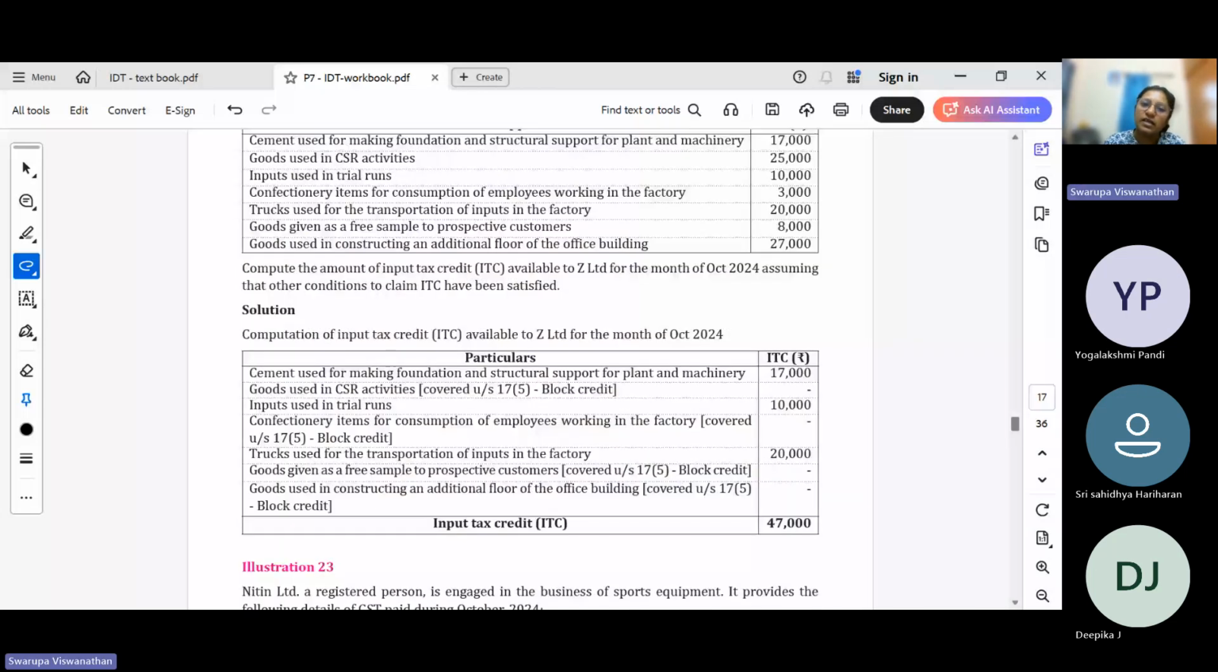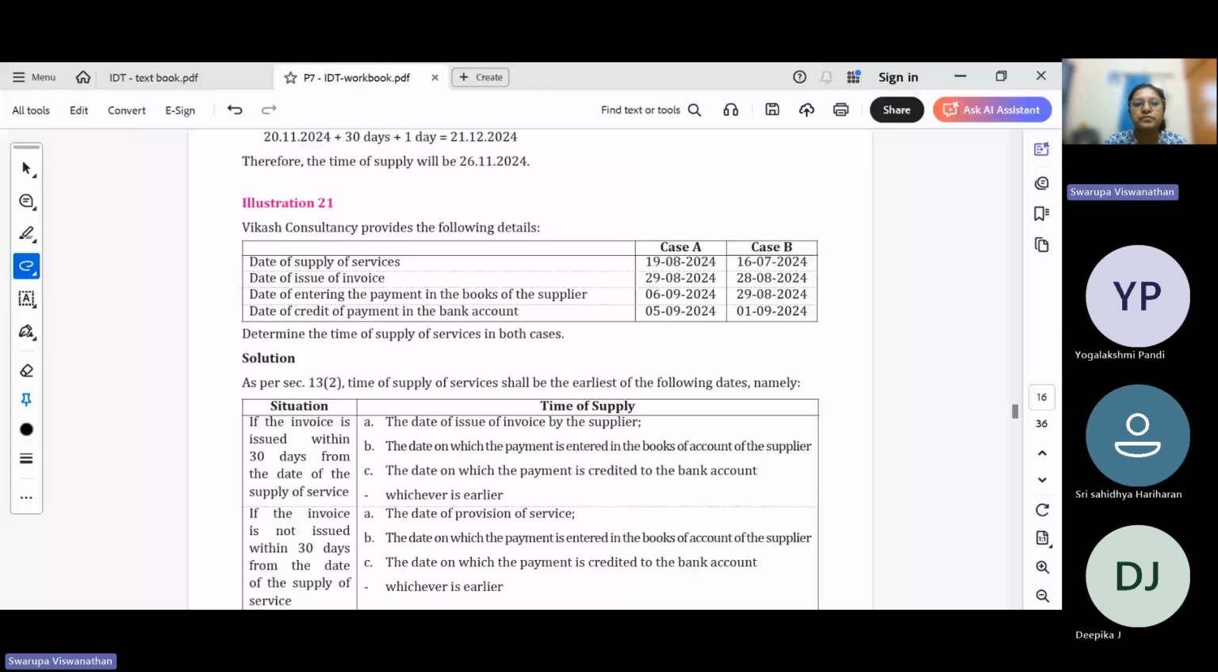Okay, we'll see a question on time of supply. Vikash Consultancy provides the following details. Date of supply of services, date of issue of invoice, date of entering the payment in the books of the supplier, date of credit of payment in the bank account. Determine the time of supply in both the cases, that is, in case 1 and in case 2.